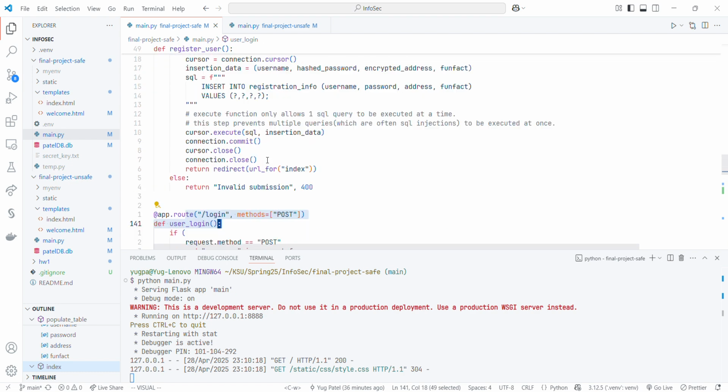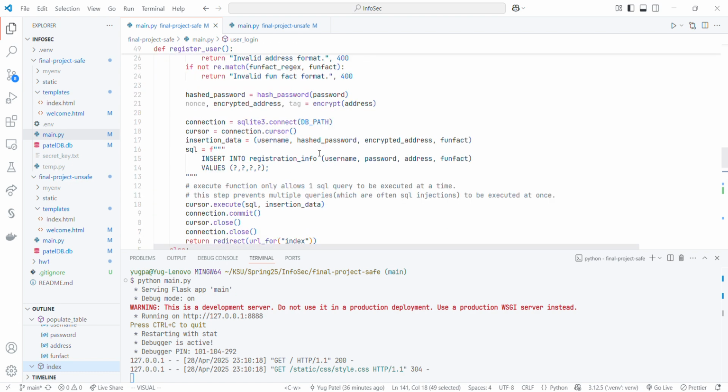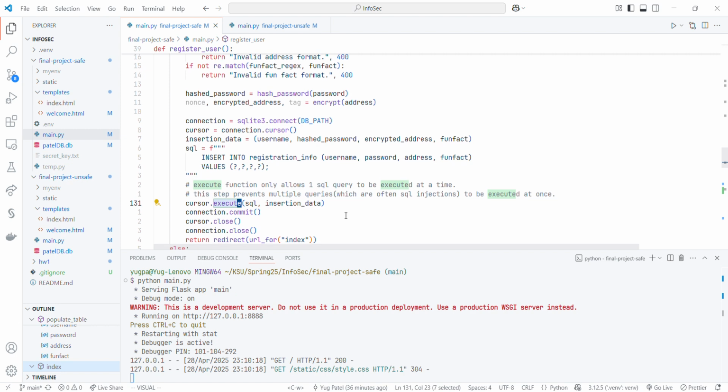However, one more difference that we have here is that we are using the execute function, which only allows one SQL query to be executed at a time. This would prevent a lot of SQL injections which rely on executing at least 2 queries one after the other, right?